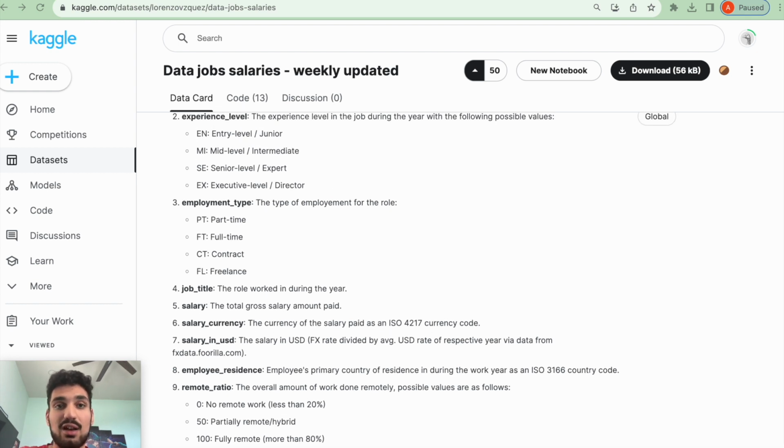The questions that I'm going to be asking are: what job title with more than 5 data points had the highest average salary in 2023? What job title had the highest average salary ever? What job title had the highest average yearly salary growth? And what experience level had the highest average yearly salary growth?